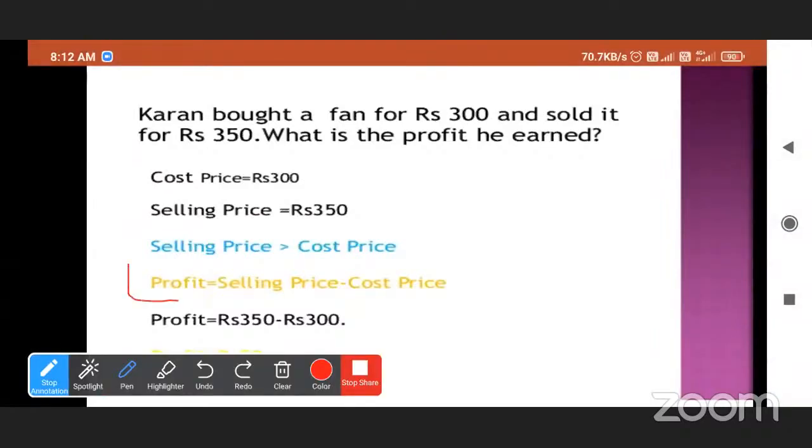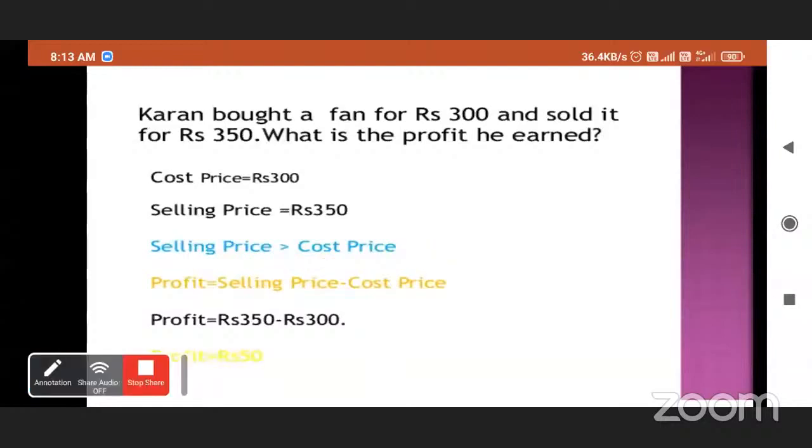So profit is equal to rupees 350 minus rupees 300, which is equal to 50 rupees. So Karan makes 50 rupees profit. Profit is equal to rupees 50.